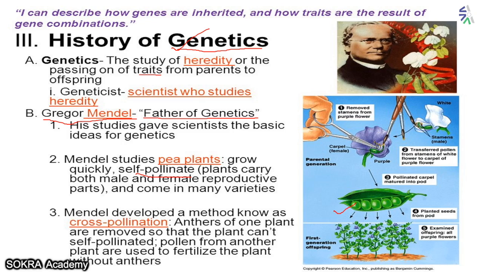Then he did cross pollination also. In cross pollination, suppose here is a plant, A plant, and here there is a plant, B plant. Both plants have different reproductive parts. So he took pollen grain from A and sent it to B, and he took the pollen grains from B and sent them to A, and then he studied cross pollination also. And he found out, he laid down amazing data.